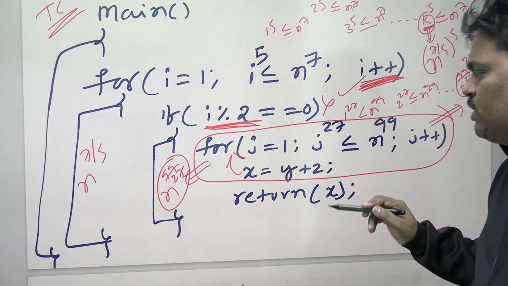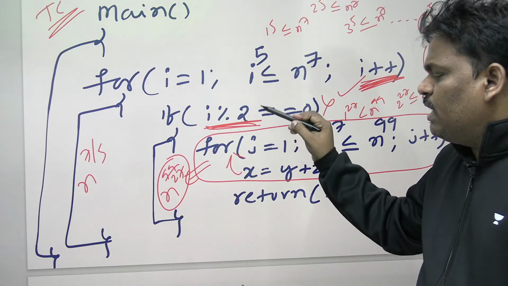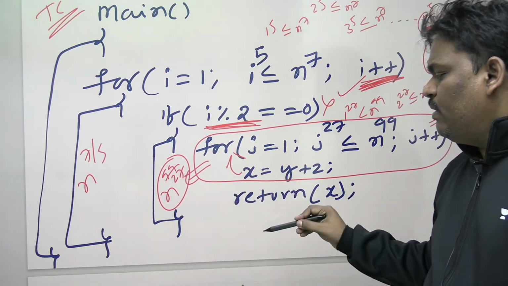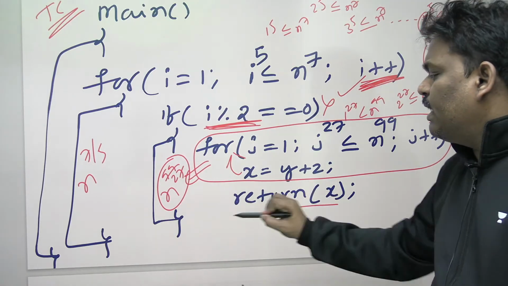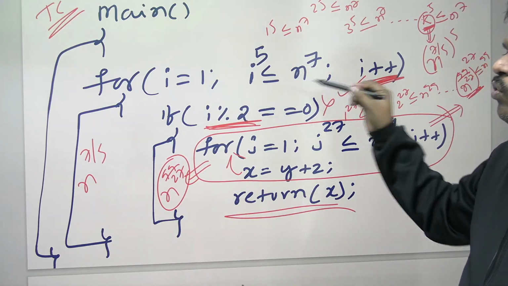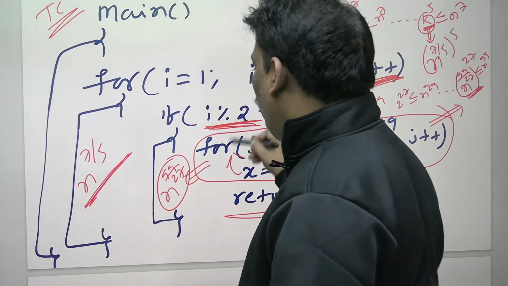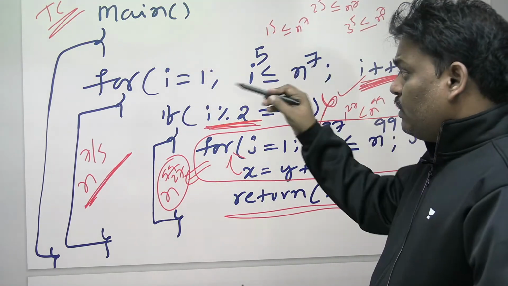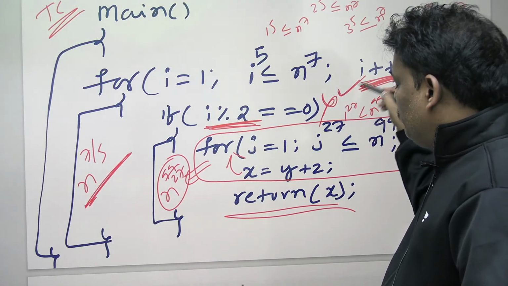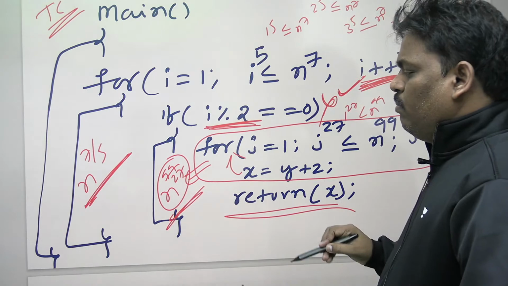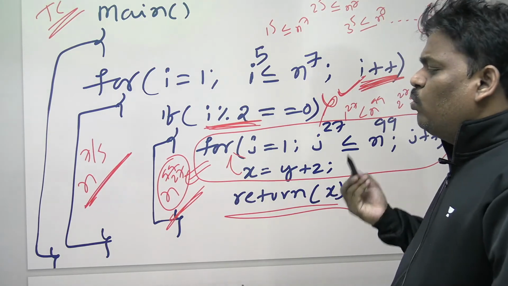But see the unfortunate thing. After completion, this condition is true, and I executed this one n power 99 by 27 times. But afterward there is a return x. What is the meaning? For the next I value, you don't go. I value 1 fails, I value 2 passes, so I will go inside and it will run these many times. But next, return x means you will go out of the function.